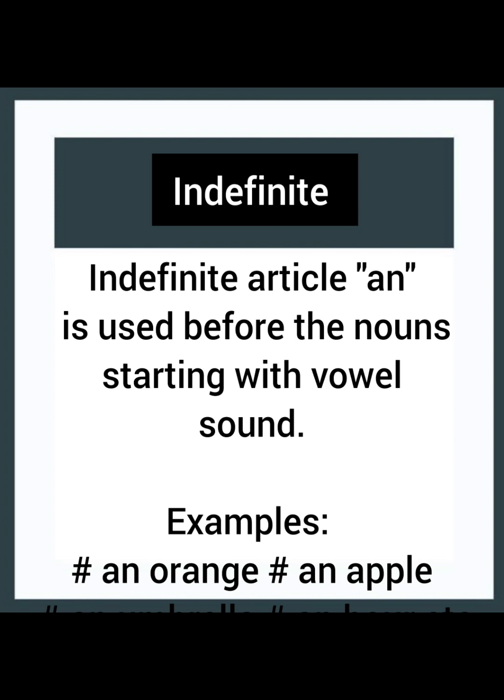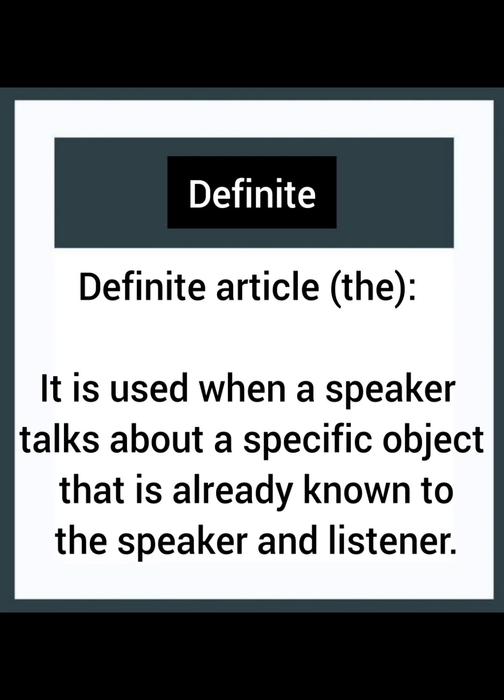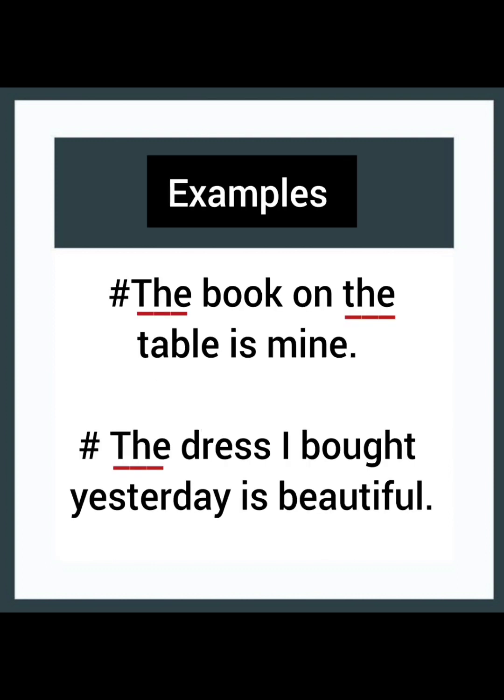Now it's time for definite article the. It is used when a speaker talks about a specific object that is already known to the speaker and listener. Examples: the book on the table is mine. The dress I bought yesterday is beautiful. In these examples, the is used with the nouns that are already specified and that are known to the speaker or the listener.